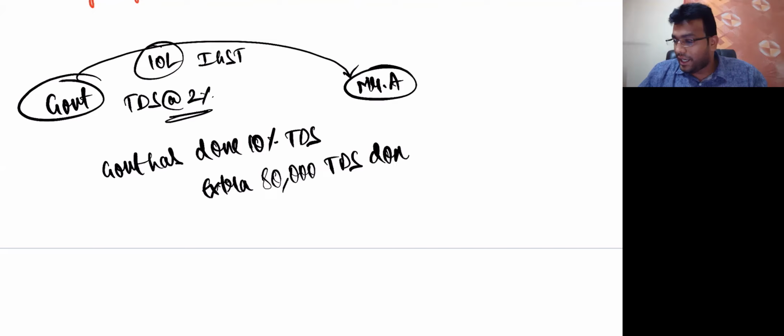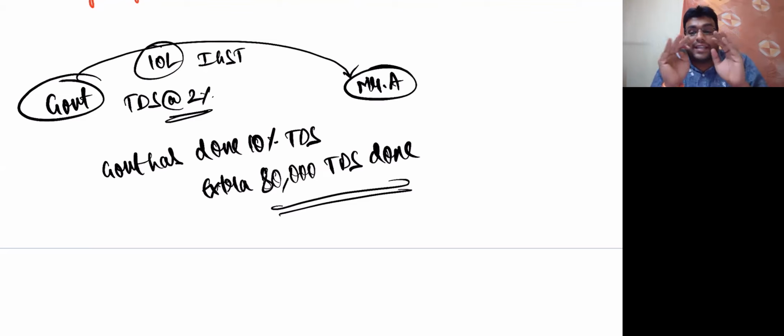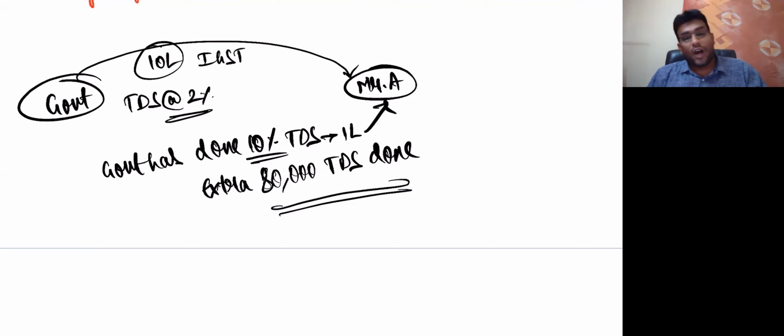Extra 80,000 TDS done. What they'll do: either government will take refund and give that money back to A, or A only will claim refund. But there is one point here. If they do TDS 10%, let's say that is 1 lakh. If this 1 lakh is already taken as credit in electronic cash ledger of A, then refund will not come.